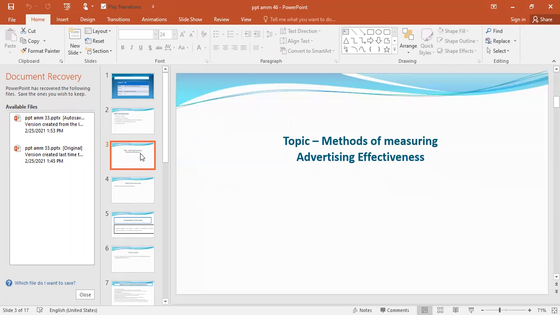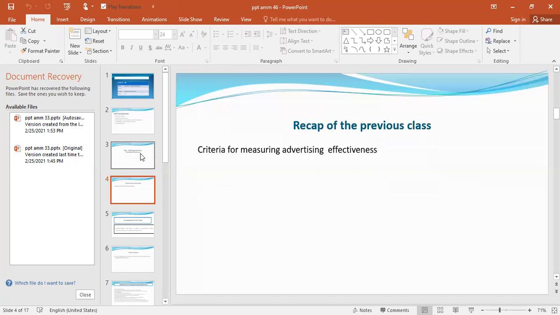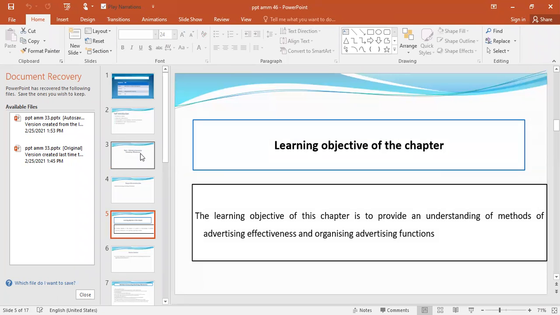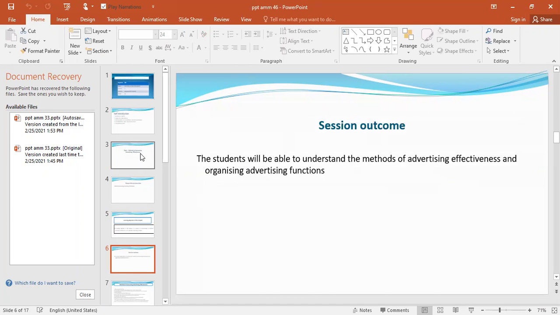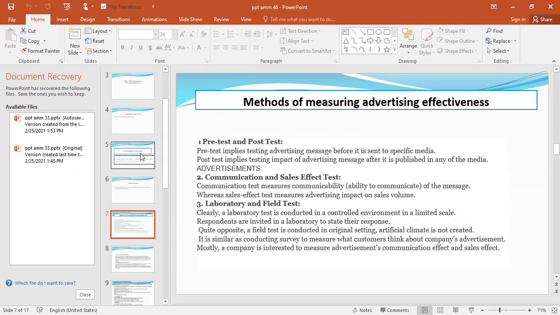The topic for today's discussion is methods of measuring advertising effectiveness. In our previous class, we had the discussion on criteria for measuring advertising effectiveness. The learning objective of the chapter is to provide an understanding of methods of advertising effectiveness and organizing advertising functions. The session outcome of this chapter is to help the students understand the methods of advertising effectiveness and organizing advertising functions. Now let us know the methods of measuring advertising effectiveness.